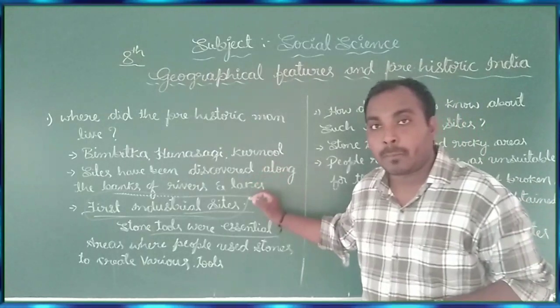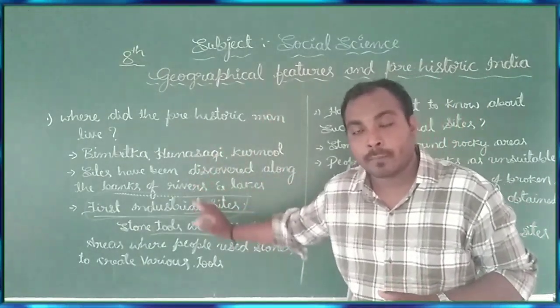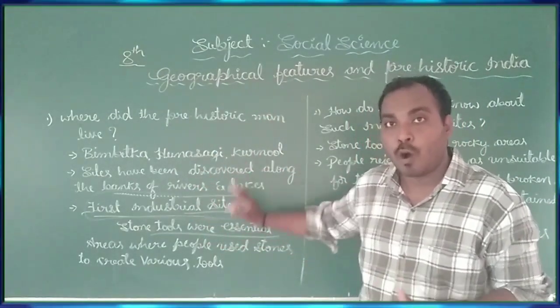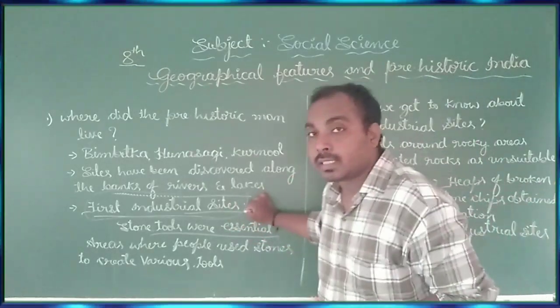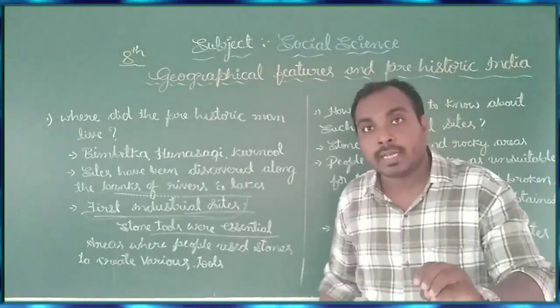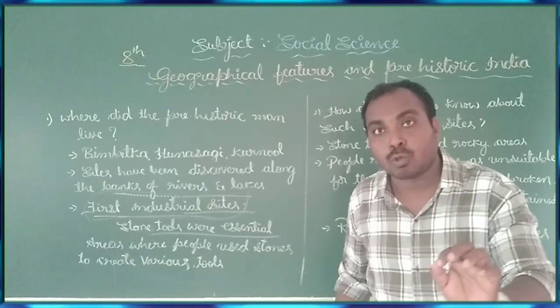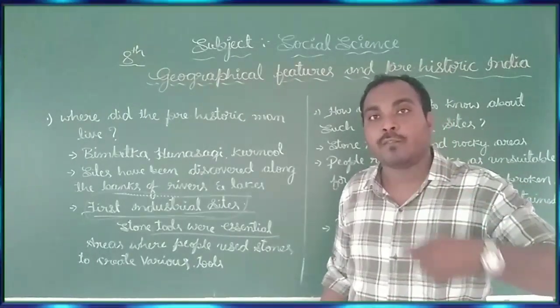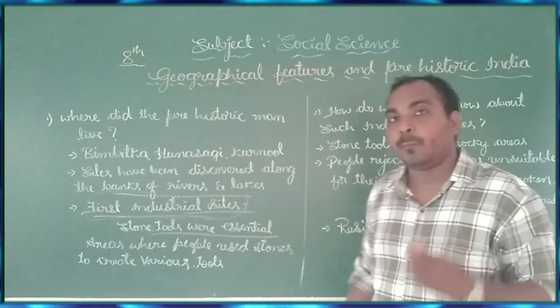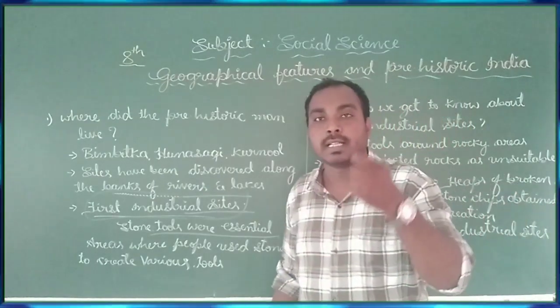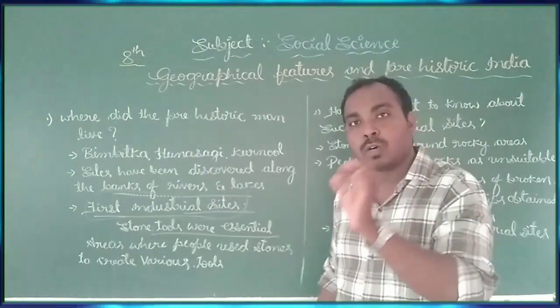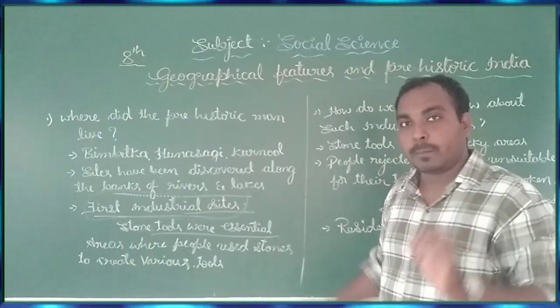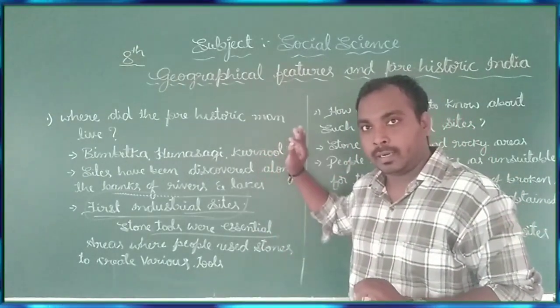The archaeologists found that there are many industrial sites. In the industrial sites, by using the stone, they created different kinds of tools. Tools were very essential for the prehistoric man.